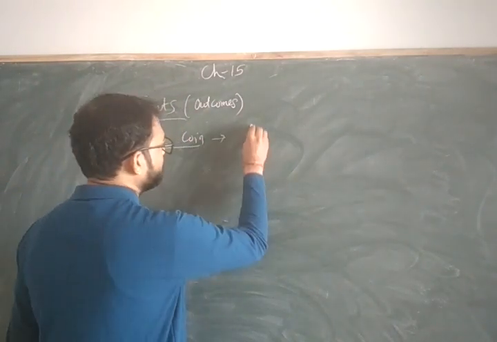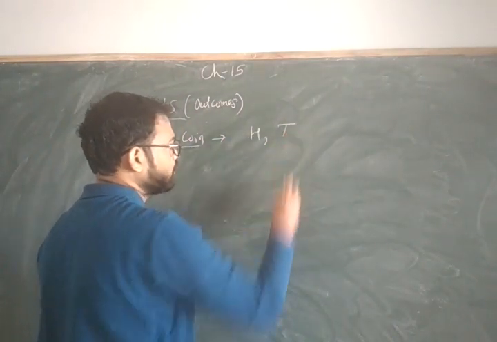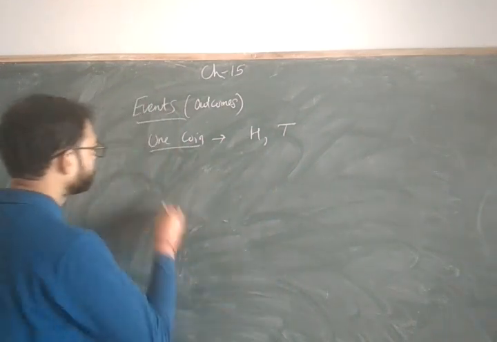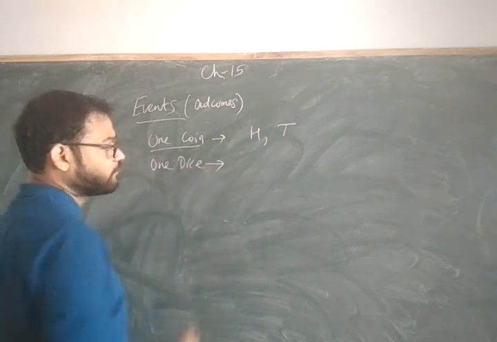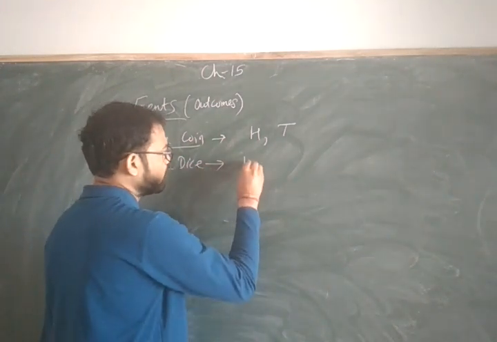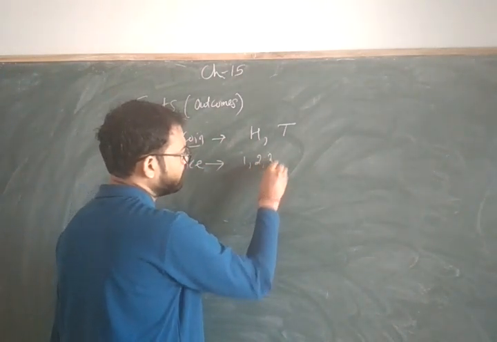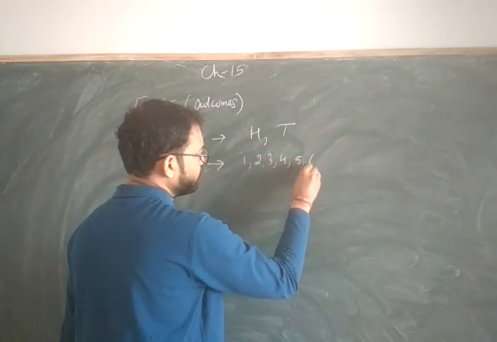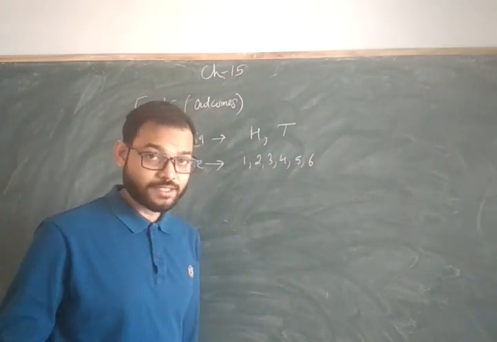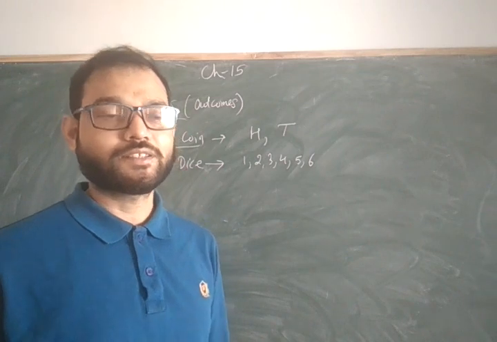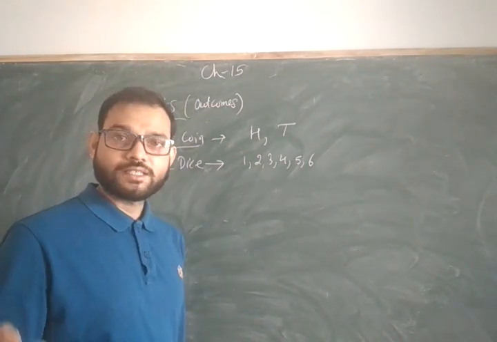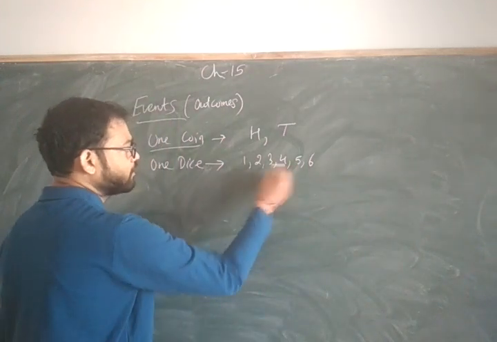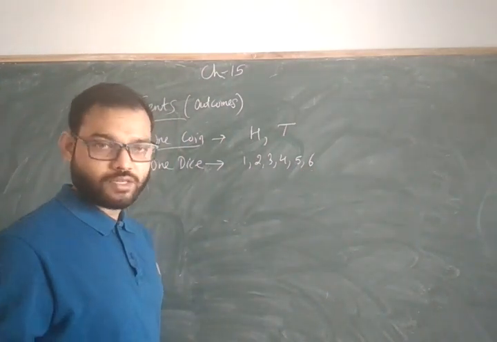As I told you, maybe head or maybe tail. In the same way, if you throw a dice, then what can come? Maybe 1, 2, 3, 4, 5 and 6. Can 7 come? No, 7 cannot come, because the dice has only 6 numbers, so only 1 to 6 will come.